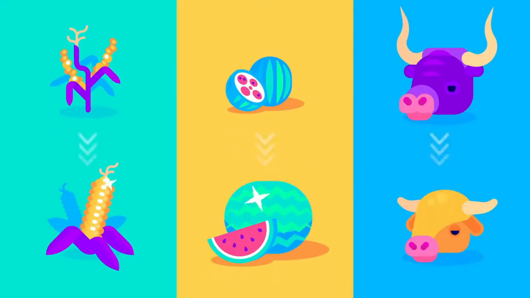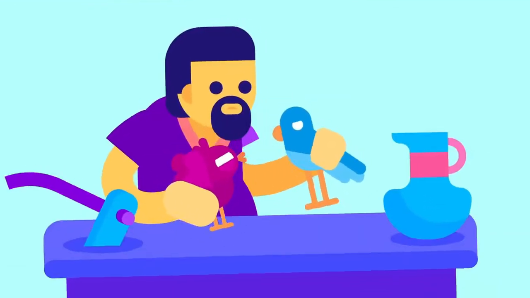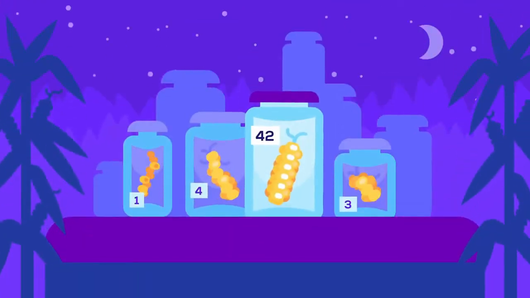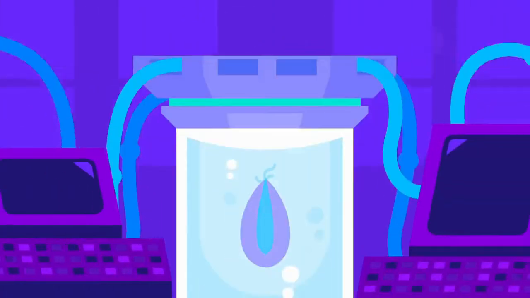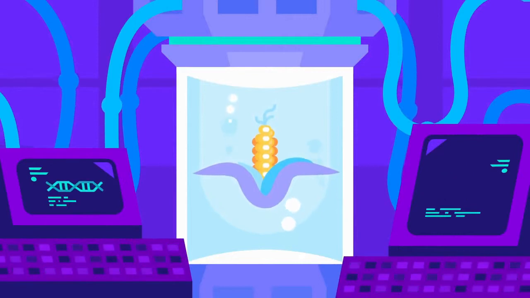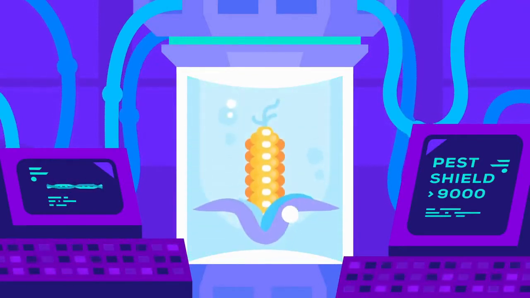If humans have been changing genes for millennia, what makes a so-called genetically modified organism, or GMO, different? Selective breeding is basically hoping for lucky hits. Genetic engineering eliminates this factor. We can choose the traits we want, make fruit grow bigger, immune to pests, and so on. So why are people concerned about them?